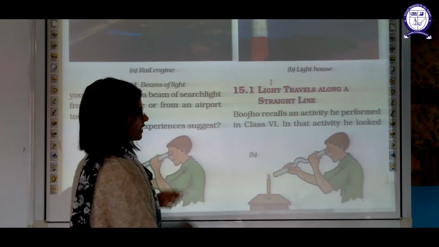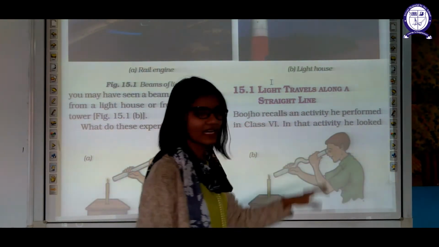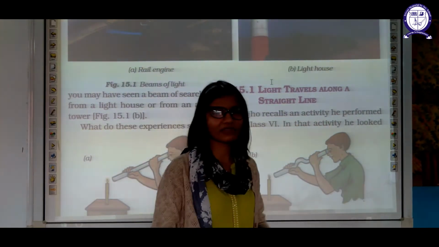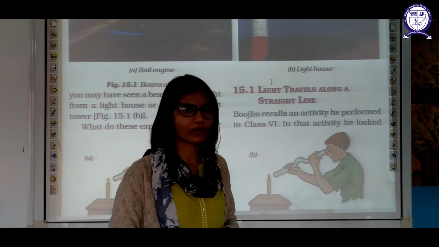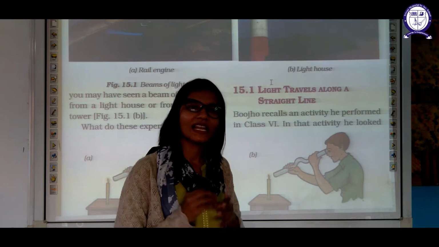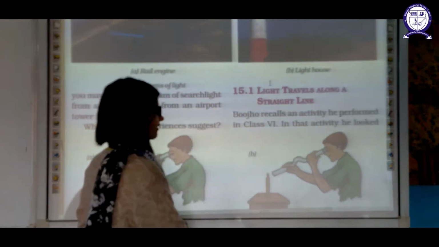So, let us do the first thing. First thing is light always travels along a straight line. We know this from class 6. Light only travels in a straight line, and this property of light is your rectilinear propagation of light. Okay, which suggests that light can travel only in a straight line. For that we can do this activity also.